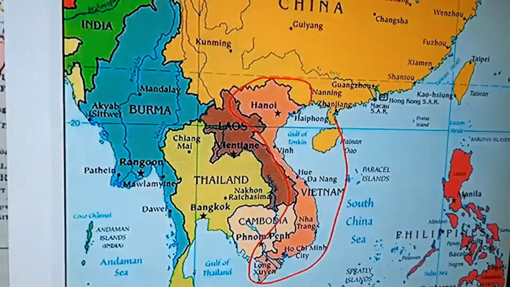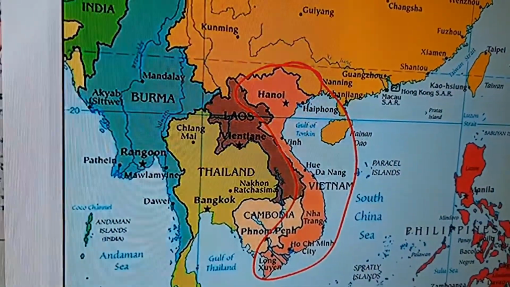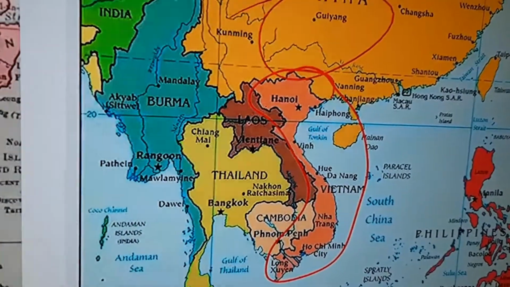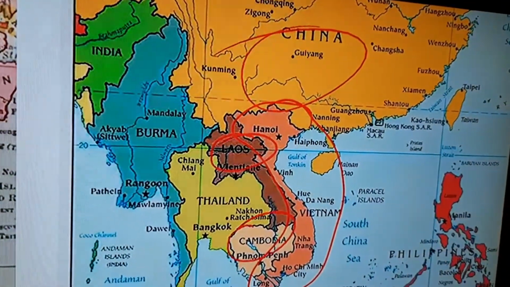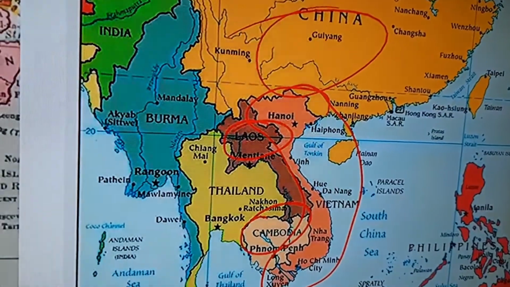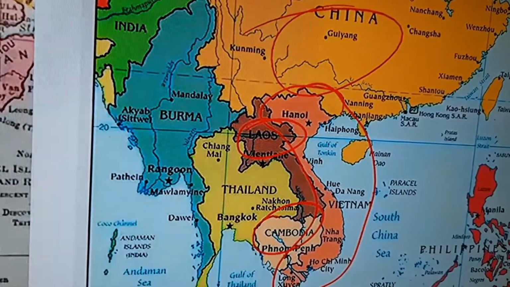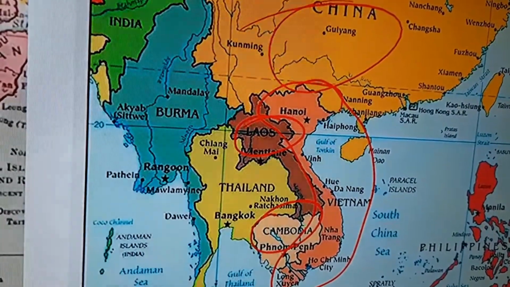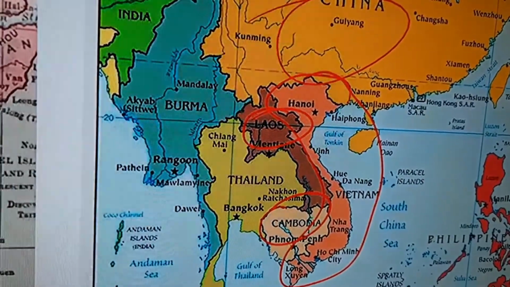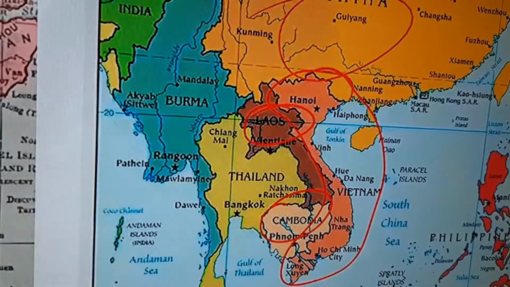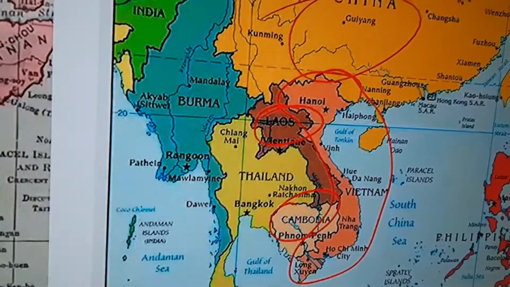Before we start learning about Vietnam, let us see its position on the world map. It is south of China and its neighboring countries are Thailand, Cambodia, Burma, and on the eastern side it is surrounded by the South China Sea. It is like a narrow strip extending from north to south.